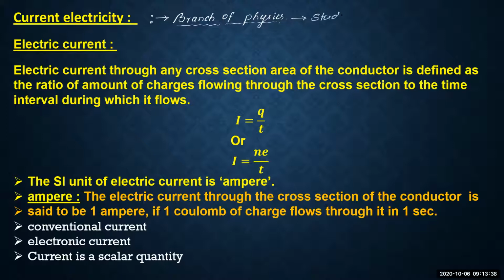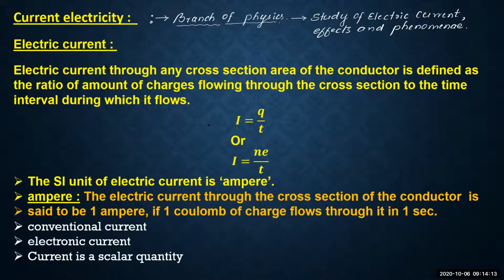It deals with the study of electric current and the effects and phenomena associated with it. Okay, so that is the meaning of the current electricity.